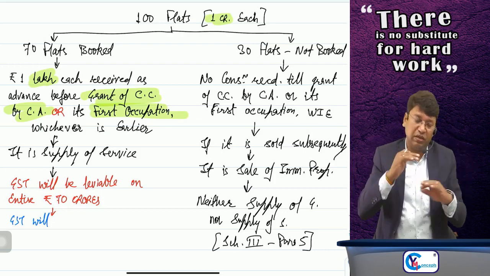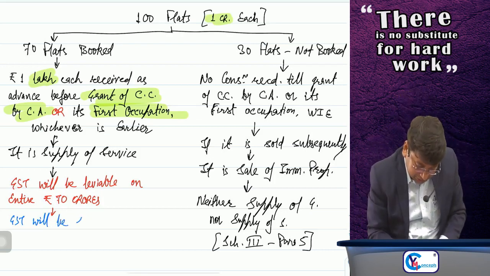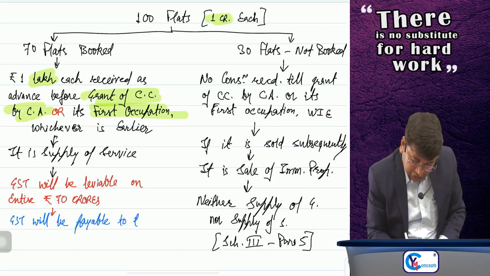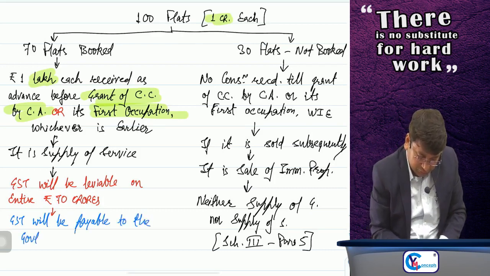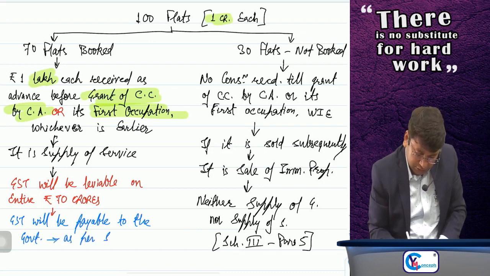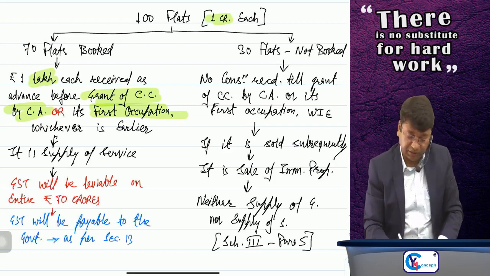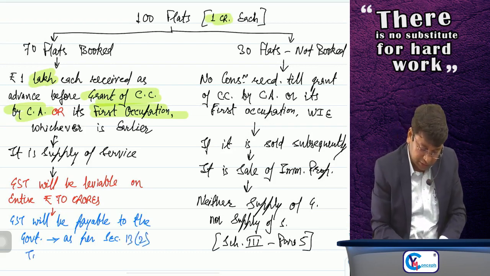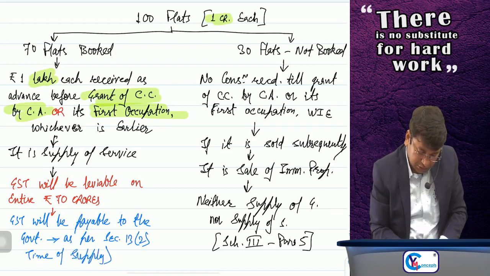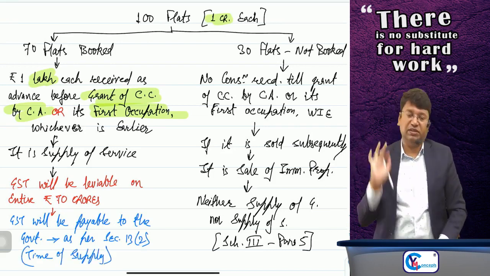Clear? GST will be payable to the government as per Section 13, sub-section 2, that is time of supply. We will discuss afterwards.